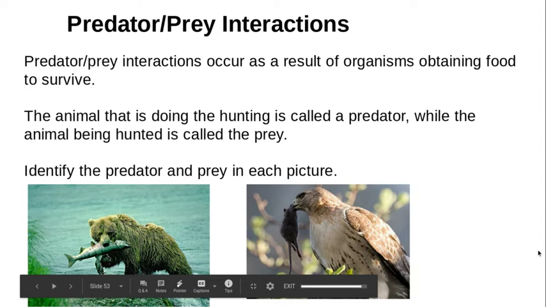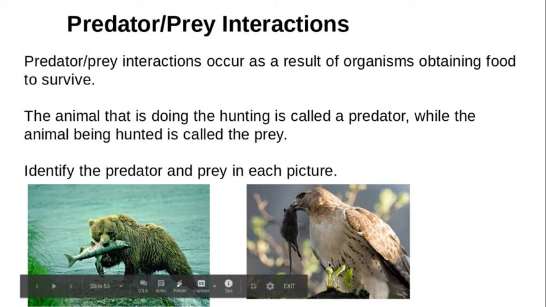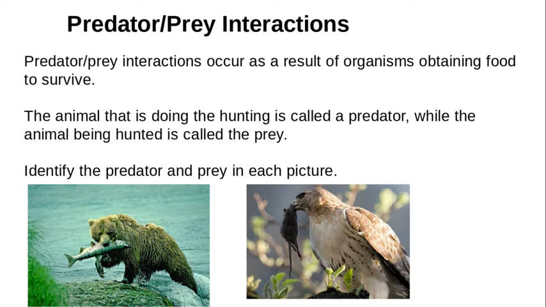Okay, so today we're going to talk about a couple different relationships. The first relationship you're probably very familiar with, that's the predator-prey relationship. So in a predator-prey relationship, there is an animal that is doing the hunting. So it has to be an animal that hunts for its food. So that would be the predator, while the animal being hunted is called the prey.